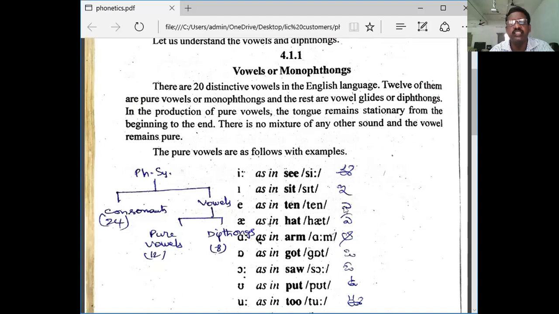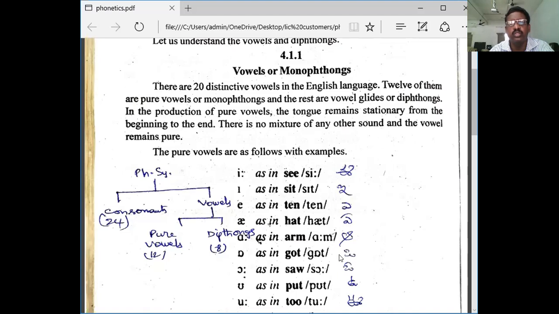Next, this is the symbol as in ten. As in ten. This is the symbol as in hat. As in hat. This is the symbol as in arm. As in arm, long A. This is the symbol as in goat. As in goat.